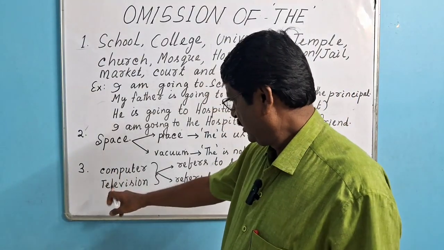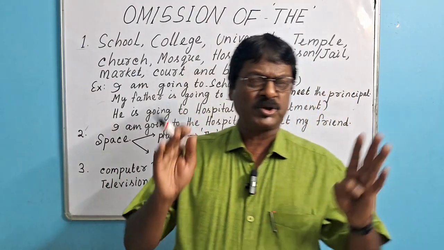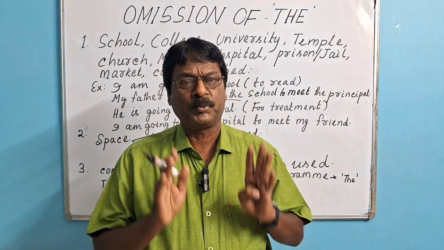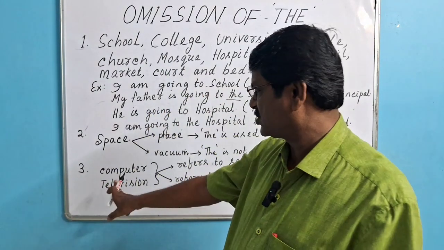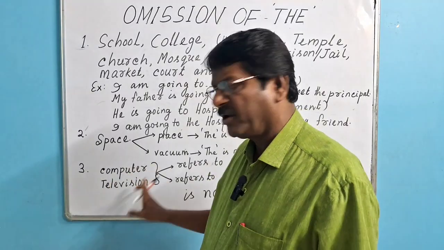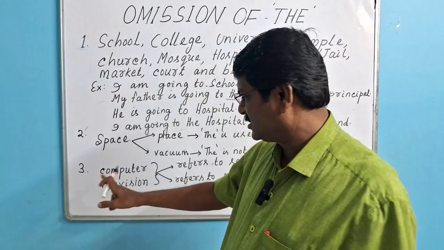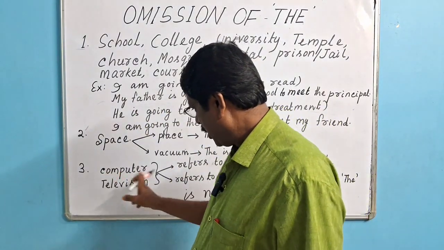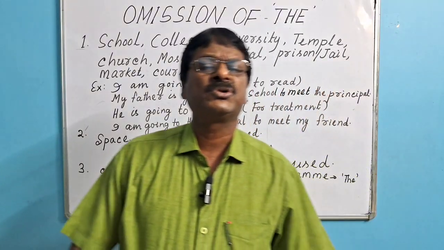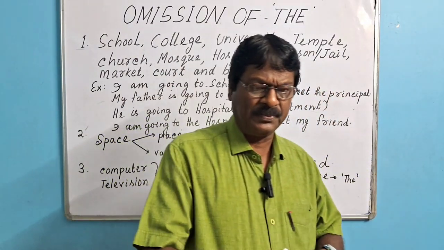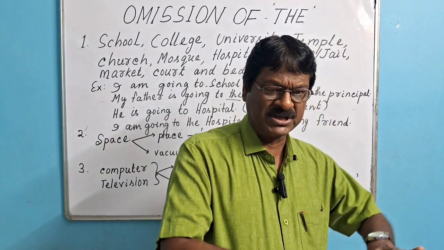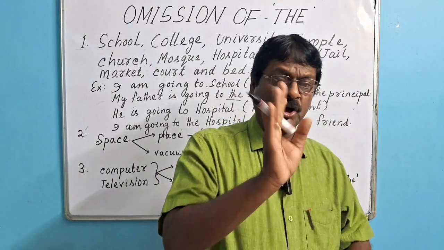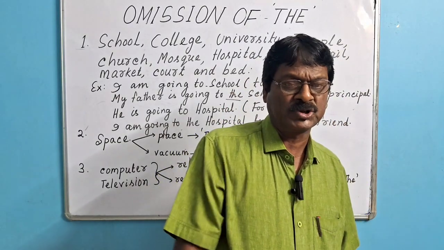Similarly, computer and television. These are also two important words. We have to pay keen attention while using these words in our spoken or written sentences. For example, when computer and television are used in the sense of a set, or hardware, or a mechanical device, "the" is definitely used before it.